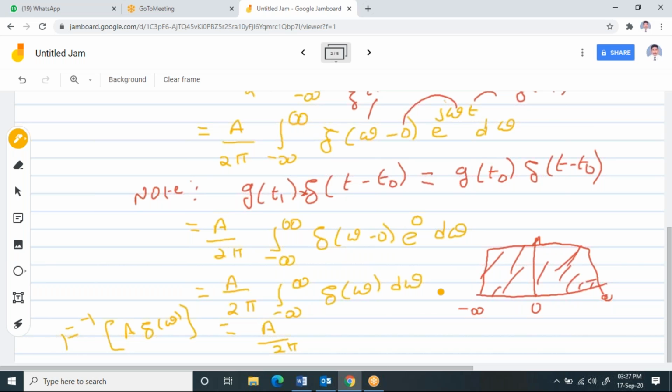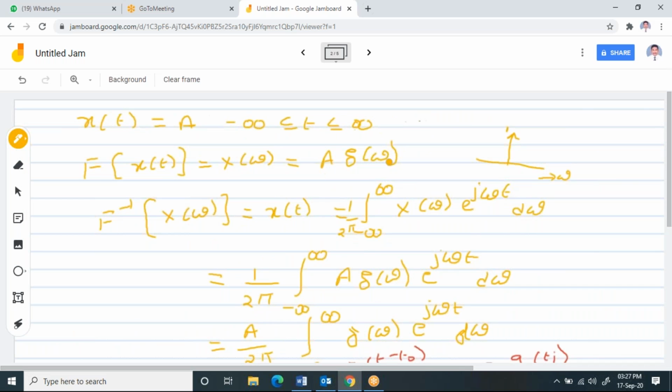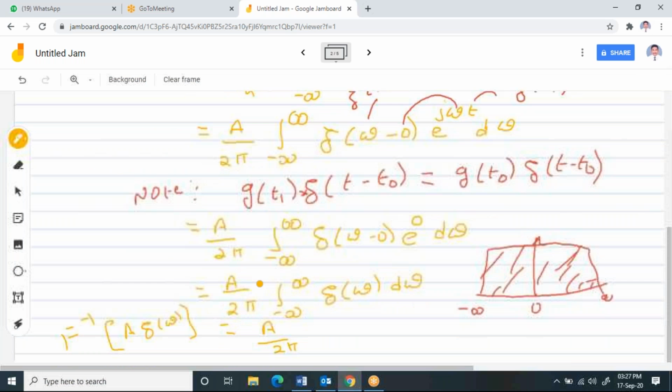Please try to understand. So you are finding the inverse Fourier transform, that is A into del of omega. Your X of omega is A into del of omega. Here you have calculated the inverse Fourier transform. This is nothing but IFT, inverse Fourier transform. You applied the formula for inverse Fourier transform and you calculated it. Now, if you take this F inverse to the other side, then I can write this as A into del of omega,